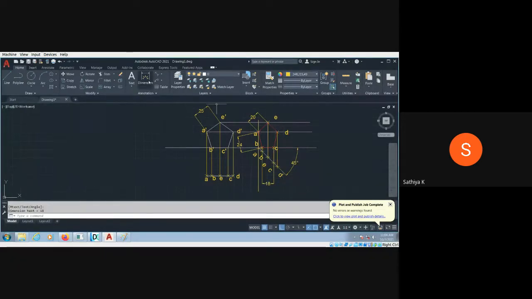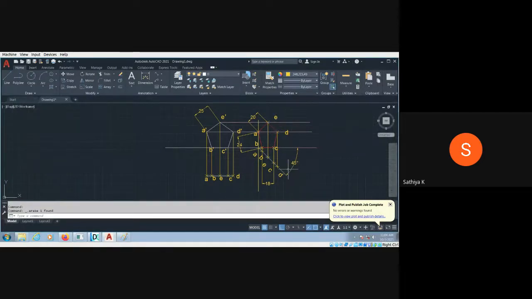It is 18. So you don't need to mention all the dimensions. It's 24. I am just mentioning it for understanding purposes. So 20. None of the dimensions should be equal to or greater than the actual dimension.